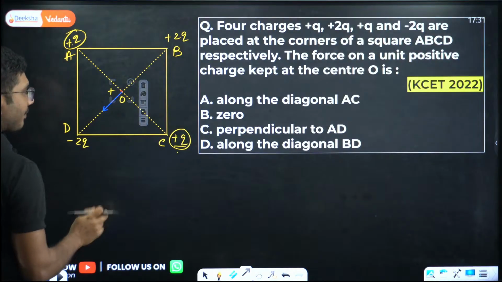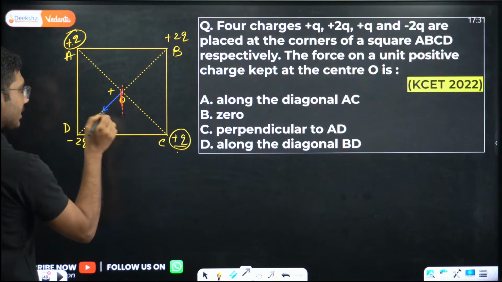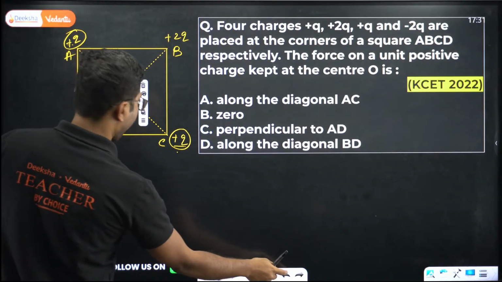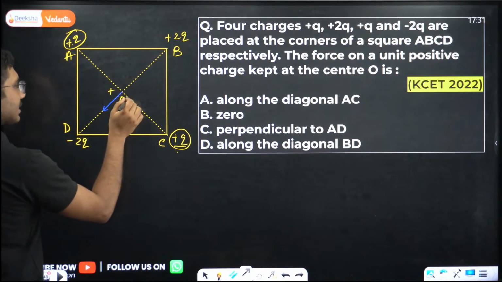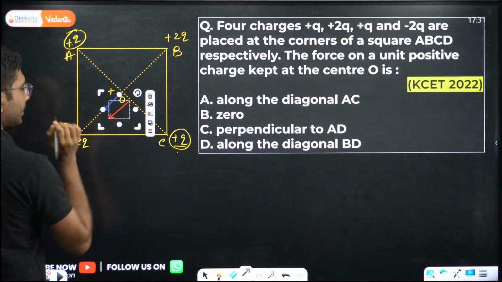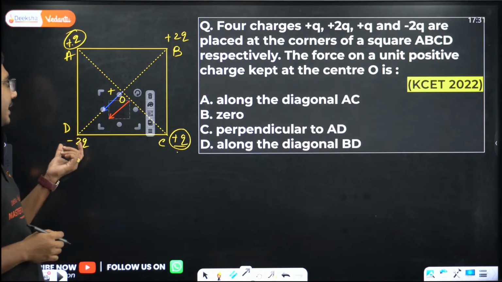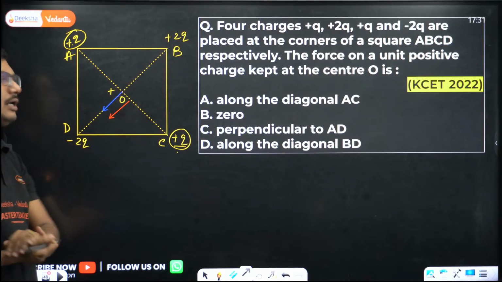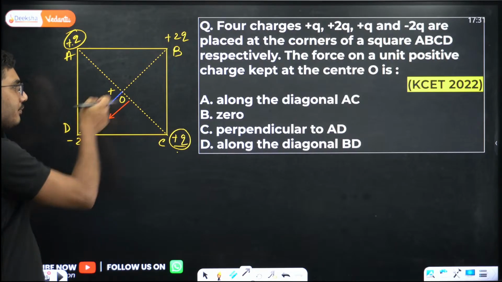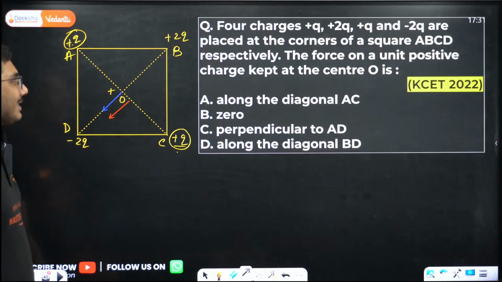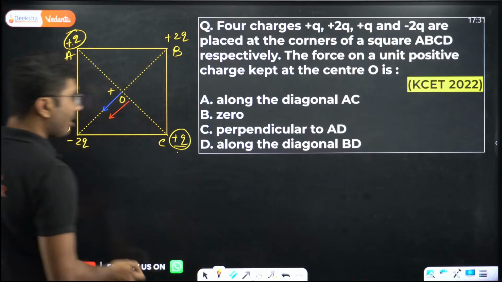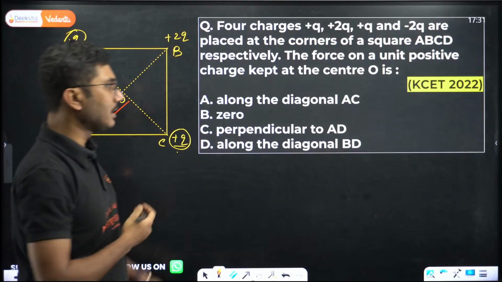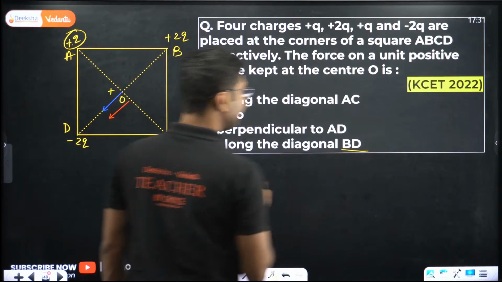So this negative charge will apply a force in this direction as well, right? Because of the negative charge it is experiencing an attractive force, because of the positive charge it is experiencing a repulsive force. Both these forces are acting in the same direction, that is the net force is along the diagonal B to D. So the net force is along the diagonal BD.